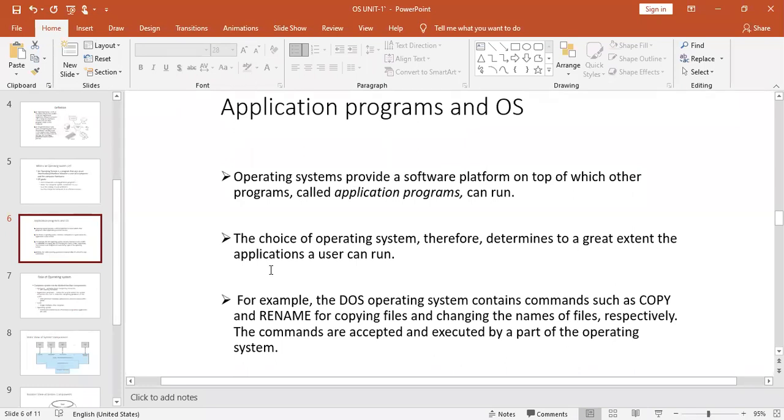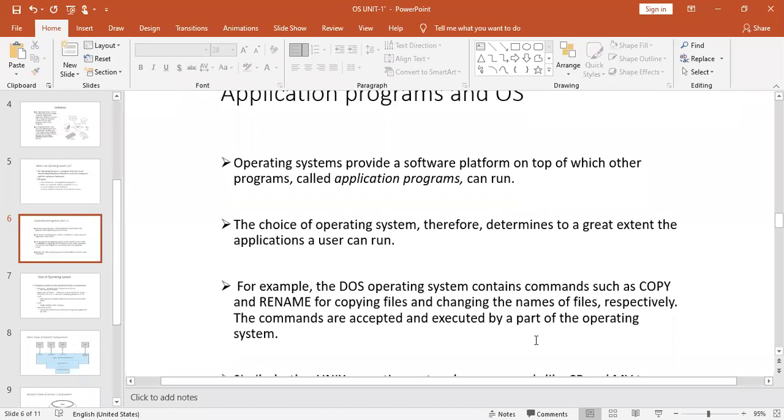For example, the DOS operating system contains commands such as copy and rename, for copying files and changing the names of files respectively. The same commands are accepted and executed by part of the operating system, because copying the content of one file to another file, where the content resides, is stored on the hard disk.